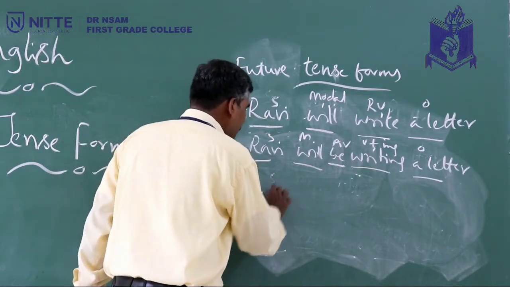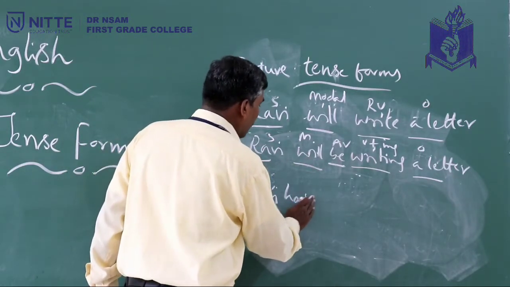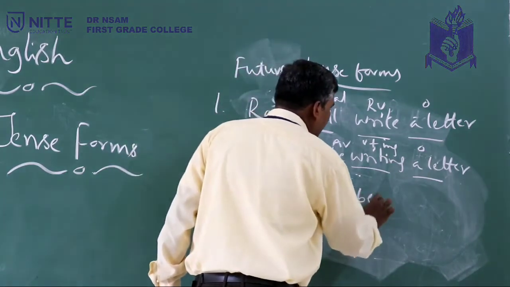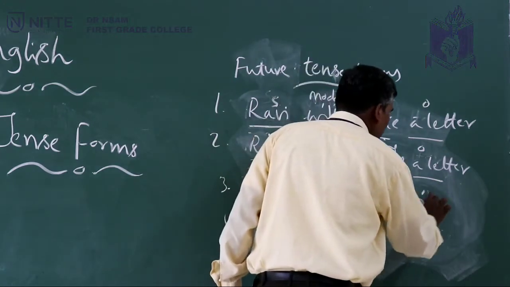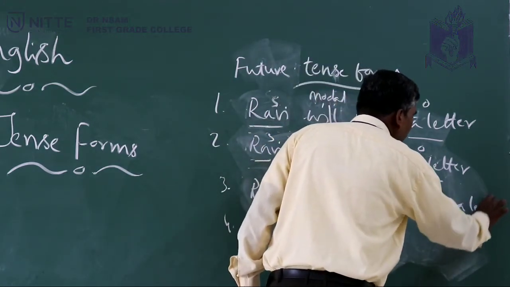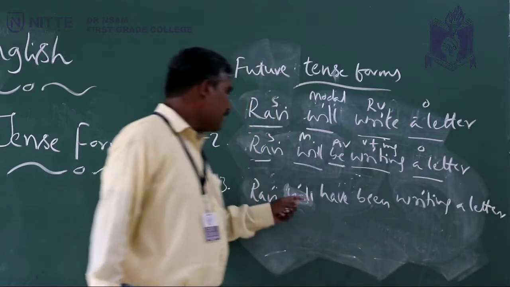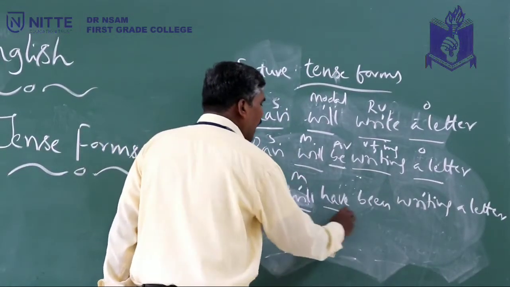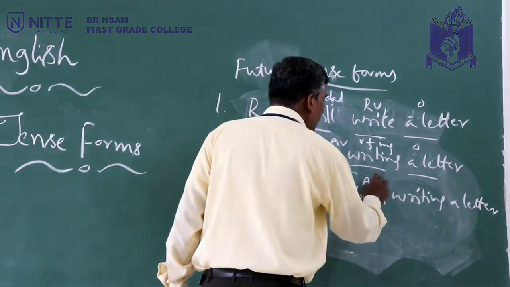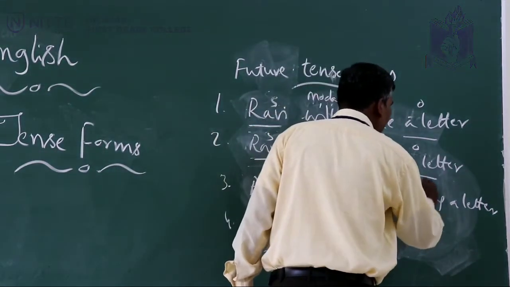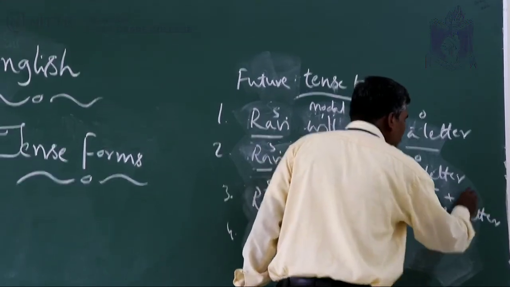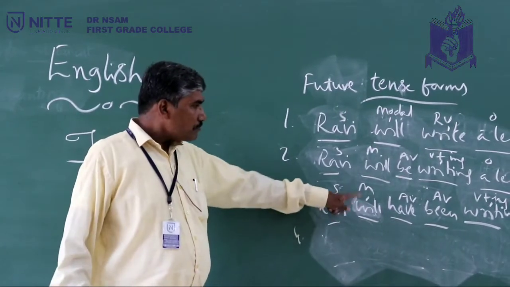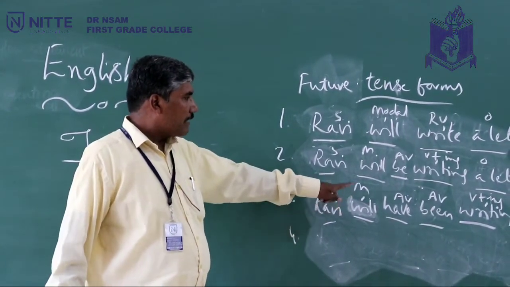And Ravi will have been writing a letter. So look here. So Ravi is subject. Once again, will, modal, have, AB, writing, V plus ing, and plus a letter, object. This is how we have derived. So Ravi will have been writing.